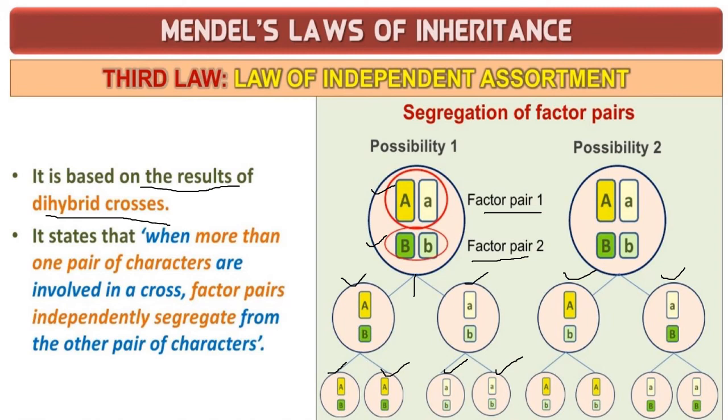So once again, I'll tell you: the factors for two or more pairs of contrasting characters are distributed independently of one another at the time of gamete formation. So all four are said to be the gametes. That is what is stated here also. When more than one pair of characters are involved in a cross, factor pairs independently segregate from the other pair of characters. So this is called the law of independent assortment.